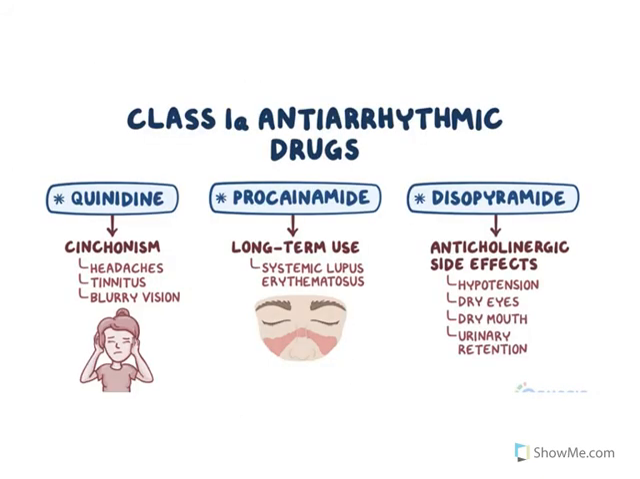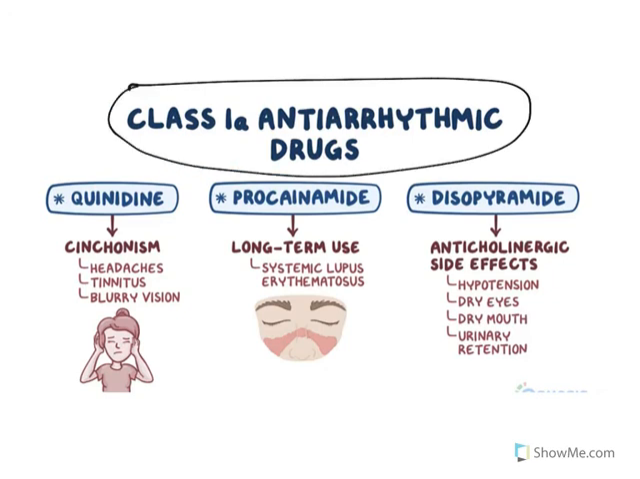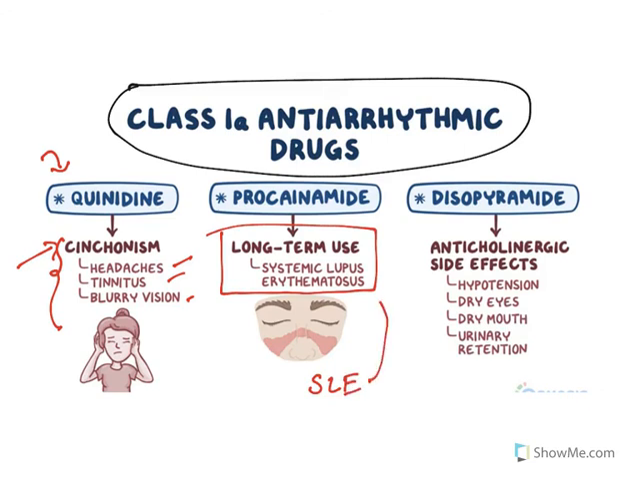Now the major adverse effects are there with 1A antiarrhythmic drugs. Understand them. Quinidine is from cinchona alkaloid. Repeatedly taking the drug will result in an adverse effect known as cinchonism. It results in headache, tinnitus, and blurred vision. Procainamide causes a kind of autoimmune disorder, SLE, systemic lupus erythematosus. Disopyramide has an anticholinergic effect, so hypertension, dry eyes, dry mouth, and urinary retention are related to anticholinergic effects.